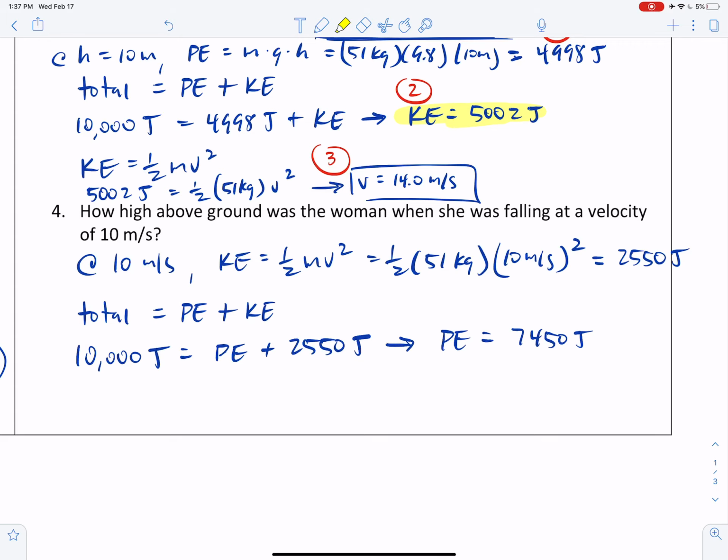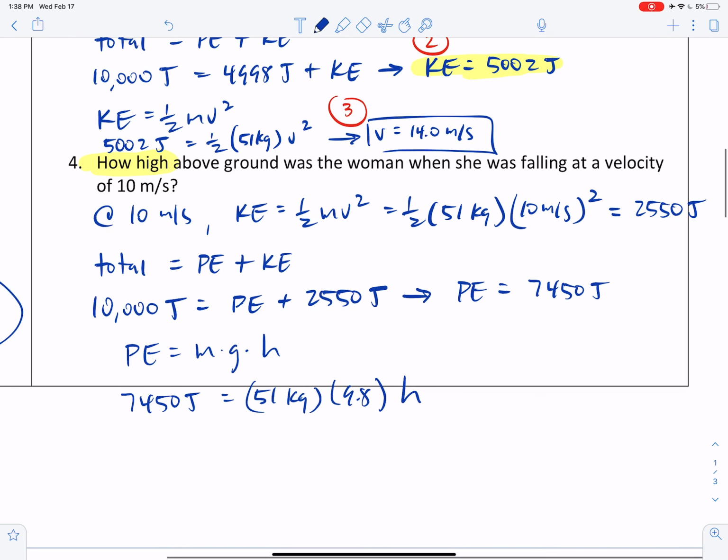And then let's go back to what we're looking for, right? How high? That's the goal. How high above ground? So now that I've got her potential energy, I'm gonna pull the height out of that. So potential energy equals mass times gravity times height. This is 7,450 joules. Her mass is 51 kilograms. Acceleration due to gravity is 9.8. And I can solve for the height. Okay, doing the algebra, I get that the height is 14.9 meters.